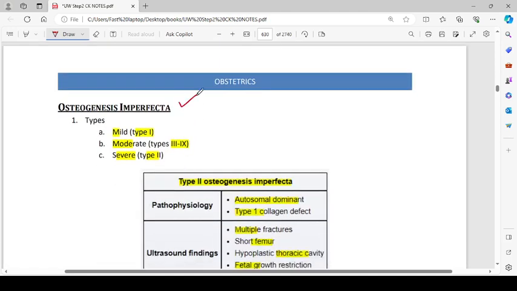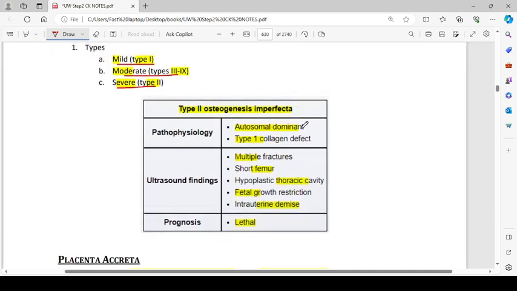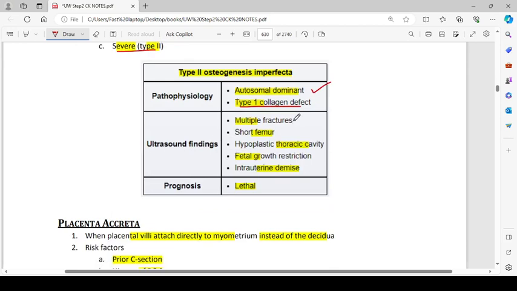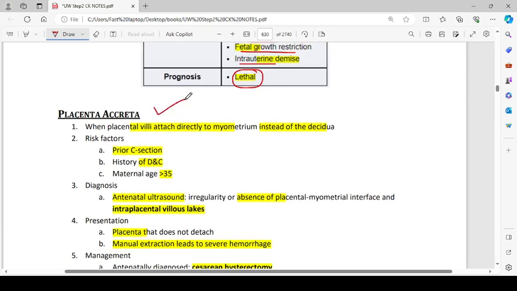Then let's talk about osteogenesis imperfecta. The types are mild, type 1, moderate, type 3 and 4, and severe is type 2. Type 2 osteogenesis imperfecta, pathophysiology is autosomal dominant and it is a type 1 collagen defect. Ultrasound findings will show multiple fractures, short femur, hypoplastic thoracic cavity, fetal growth restriction, and intrauterine demise. Prognosis is lethal.